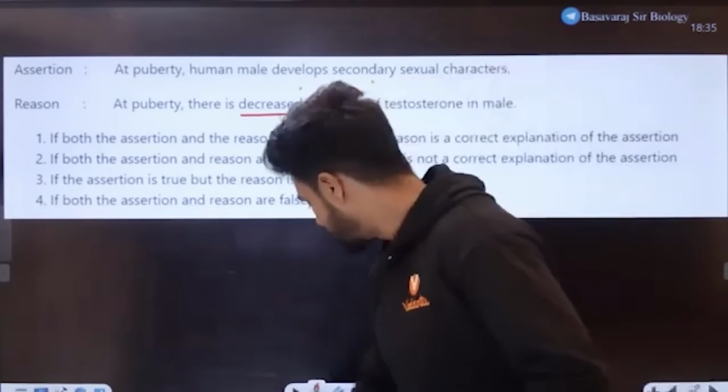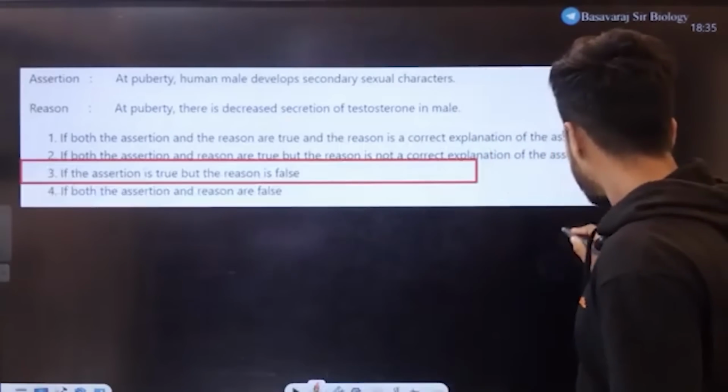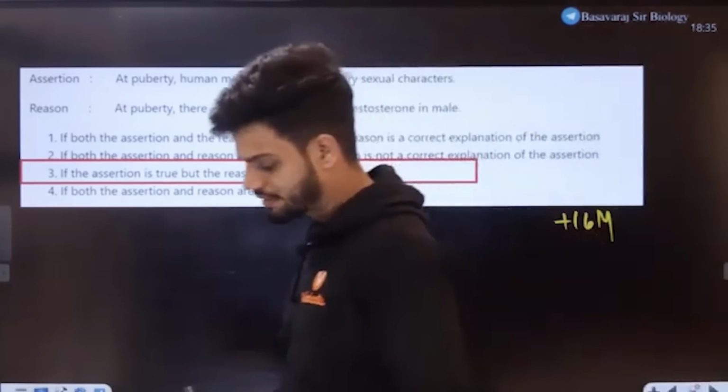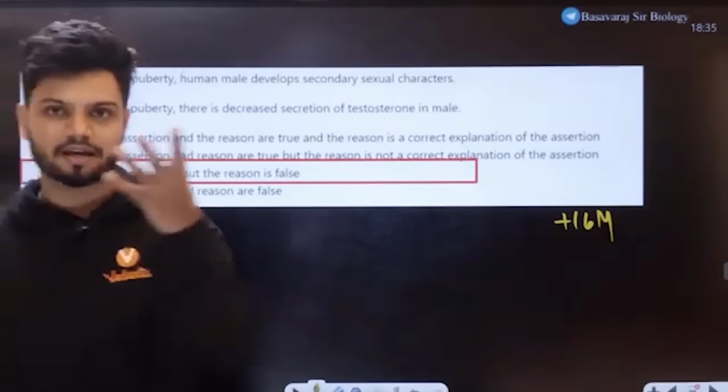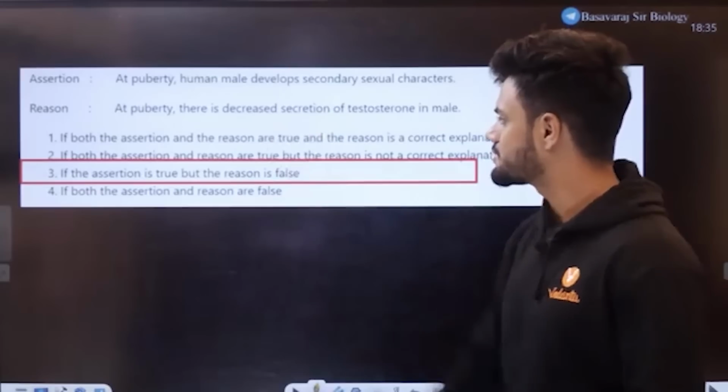If you're able to tell the answer correctly, this is going to be, I believe, plus 16 marks. Plus 16 marks in the chat, all of you. Everyone, plus 16 in the chat. That is if you're plus 16 gang. Okay. This is a very easy question. This straight up tells you the answer.